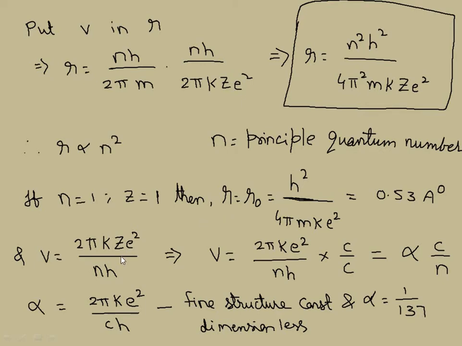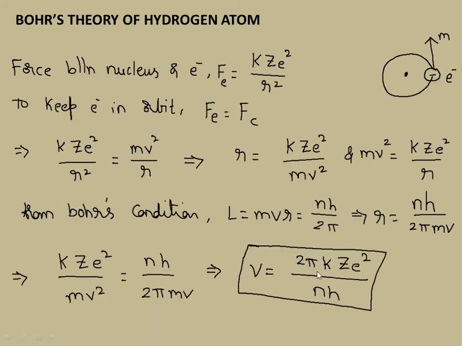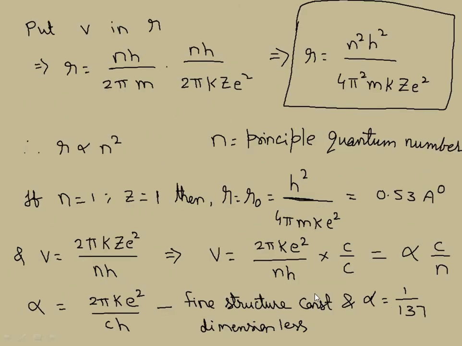Now coming to the velocity, in the previous derivation we got 2π k Z e² by n h. Now multiply and divide by c. Keeping c by n aside, the remaining value, 2π k e² by c h, is a constant that I call alpha.